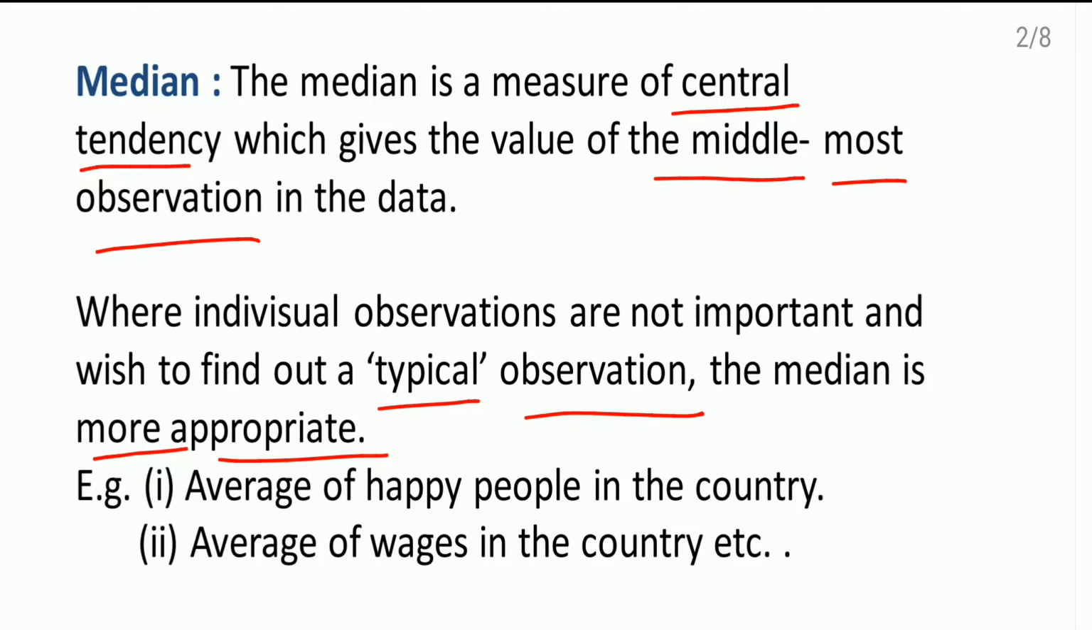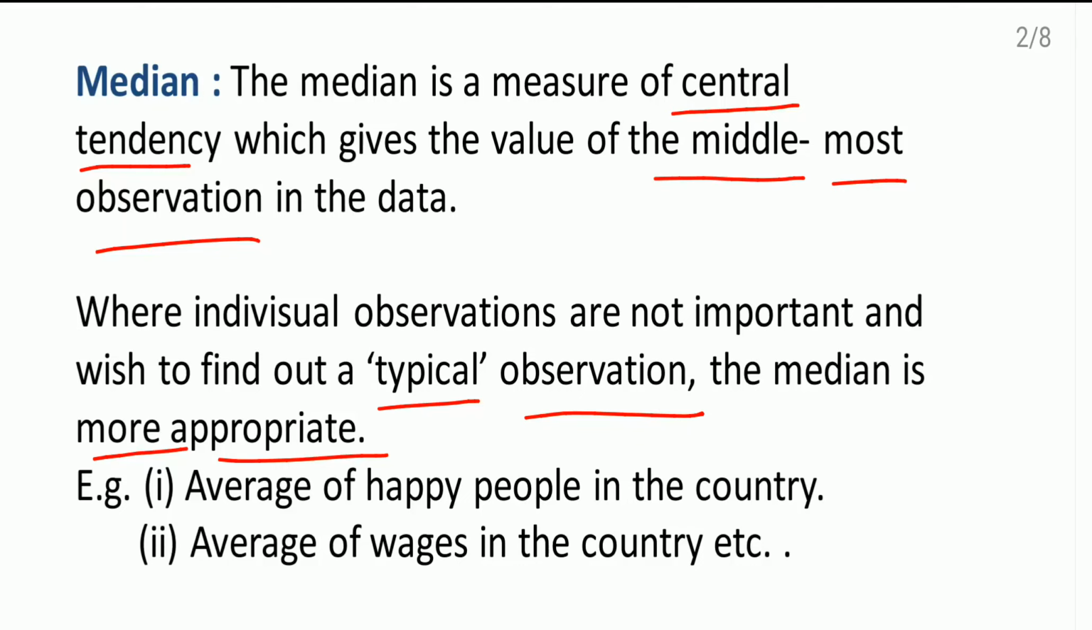For example, average of happy people in the country. We are not going to ask each and every person whether you are happy or not, right? We just take a group of people and find out whether they are happy or not, and depending on that the information will be there. Look at the second one here, average of wages in the country, etc. Same here, we are not going to ask each and every person what their wage is, right? That means in this case few observations we are going to take into consideration and then we'll find out the median.